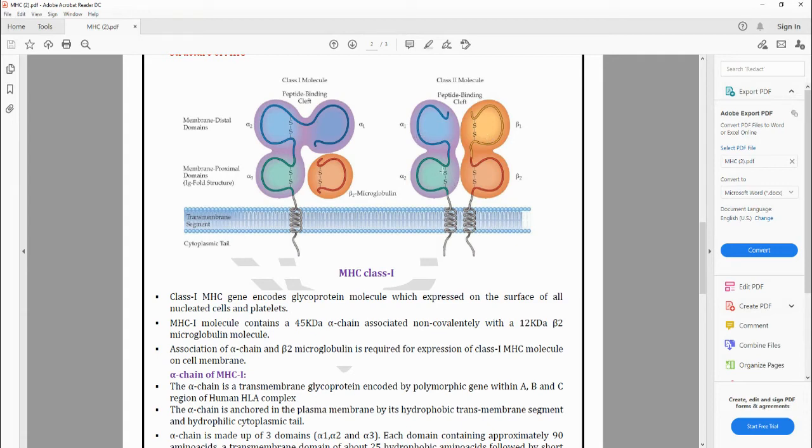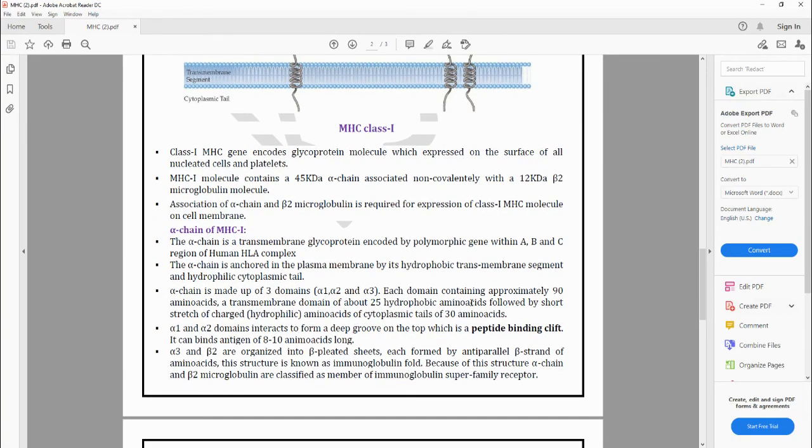Except alpha 1, the others are internally linked with disulfide linkages, and both the alpha 2 and the beta 2 have the transmembrane segment. In class 1 the beta 2 has no transmembrane or cytoplasmic tail, but in class 2 both the alpha 2 and the beta 2 have the hydrophobic transmembrane segment and the hydrophilic cytoplasmic tail.